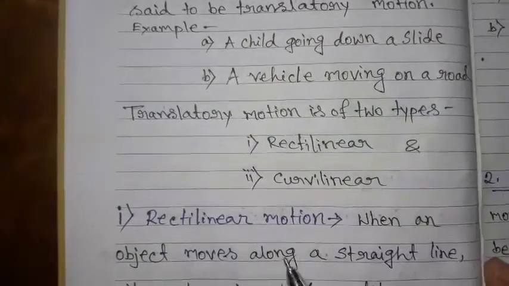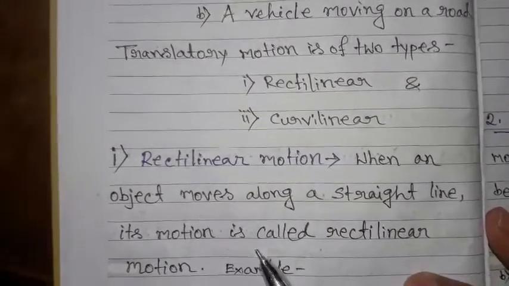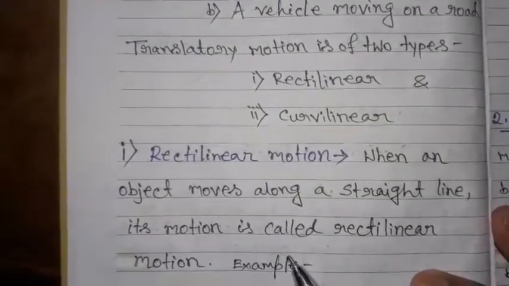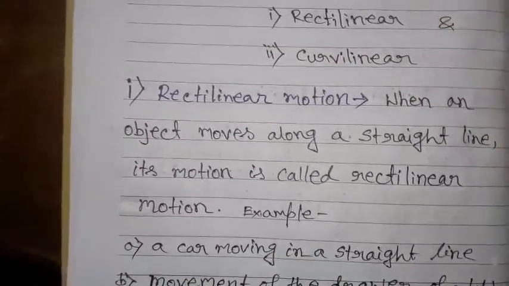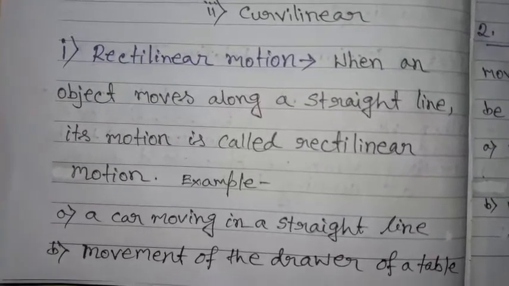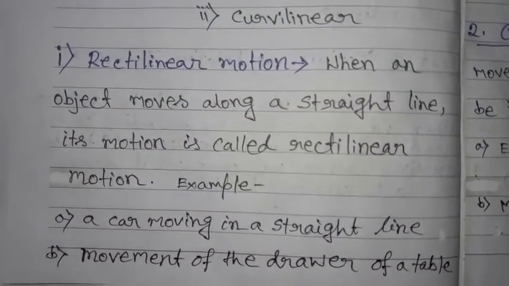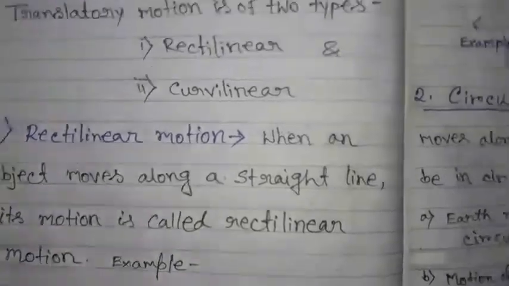Rectilinear motion. When an object moves along a straight line, its motion is called rectilinear motion. For example, a car moves in a straight line. Movement of the drawer of the table. So all these motions are in a straight line, for rectilinear motion.